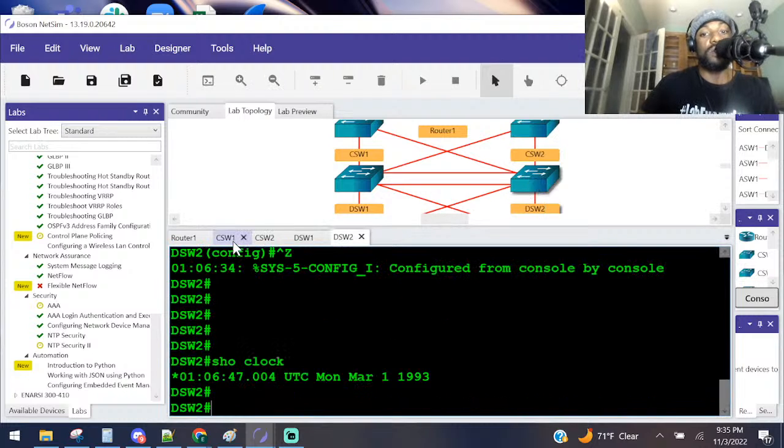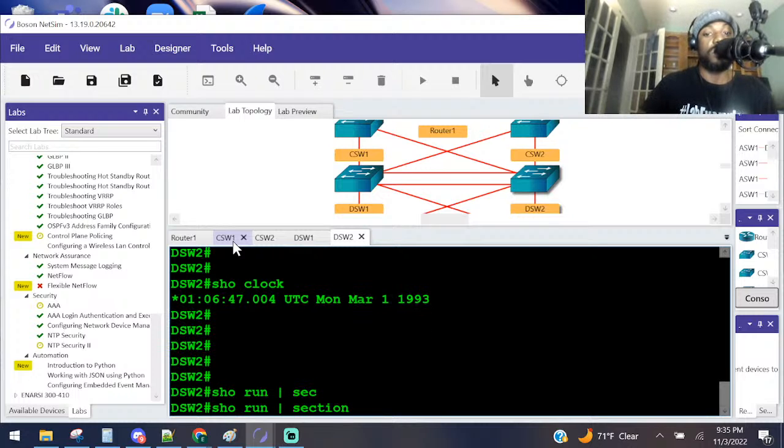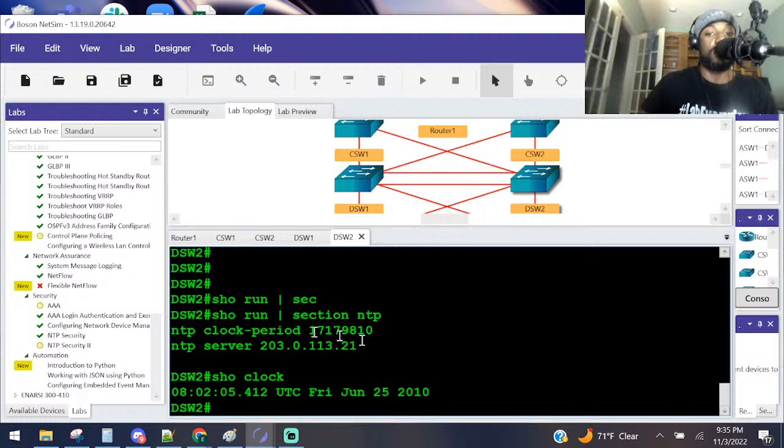So let's triple check if I even did that. Show run section NTP. Server 203.113.21. That's correct. Show clock. Oh, now he's fixed there, man. All I do is win, no matter what. All right, so you know what? Sometimes it takes a little bit of time for NTP to actually synchronize its time.